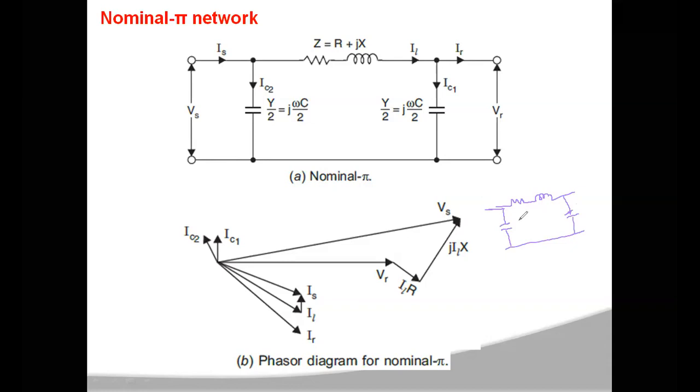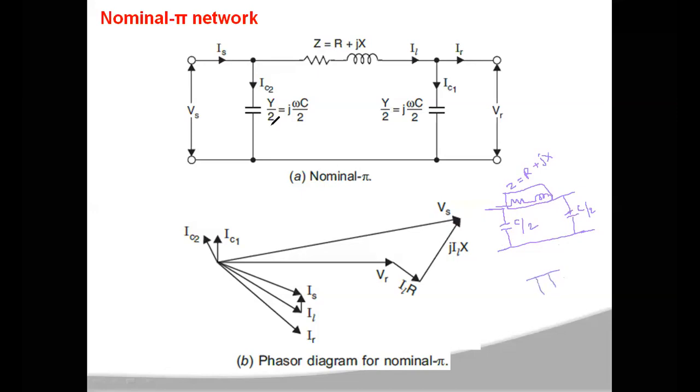So if the total capacitance of the transmission line is C, this will become C by 2, and this will become C by 2. Half of the capacitance will be concentrated at the receiving end, and the other half at the sending end. And this is the total impedance of the transmission line, which is equal to R plus jX. Now if you see this representation, it looks like a pi. So this network is called the pi network.